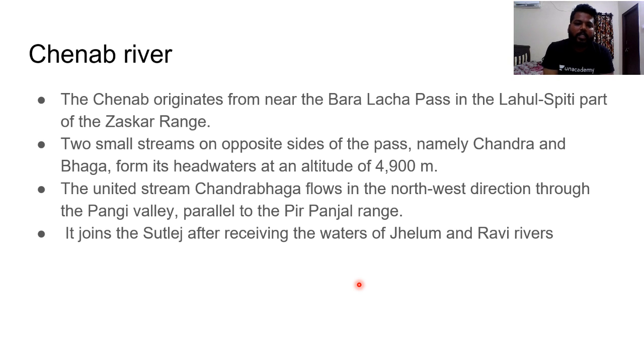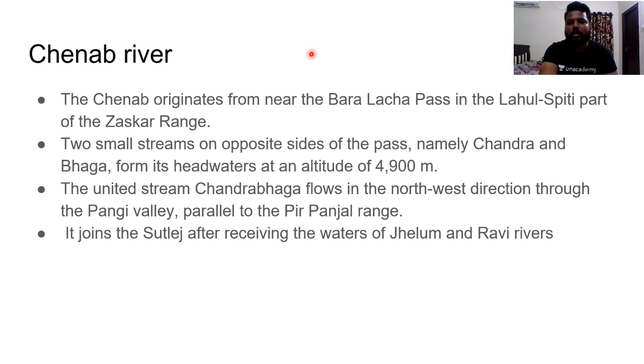If you see, the Chenab originates near Baralacha Pass in the Lahul Spiti part of the Zaskar range. Do remember these keywords. Please do refocus on these. Try to focus and mark it in your map. So two smaller streams on the opposite sides of the pass, namely Chandra and Bhaga. In general, Bhaga originates from Baralacha Pass and Chandra originates from near Jogila Pass. Do remember this point. So these passes are also highly important for you.